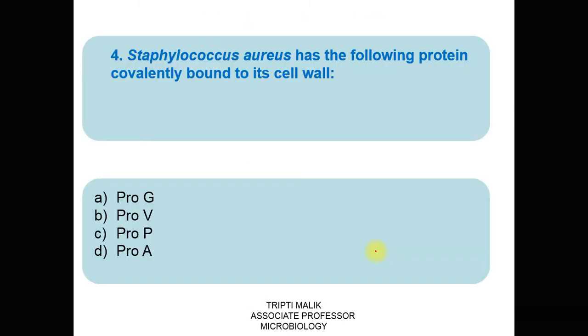Let's move to the fourth question. Staphylococcus aureus has the following protein covalently bound to its cell wall. Option A is Protein G, option B Protein V, option C Protein P, and option D is Protein A. The correct answer is D, Protein A.